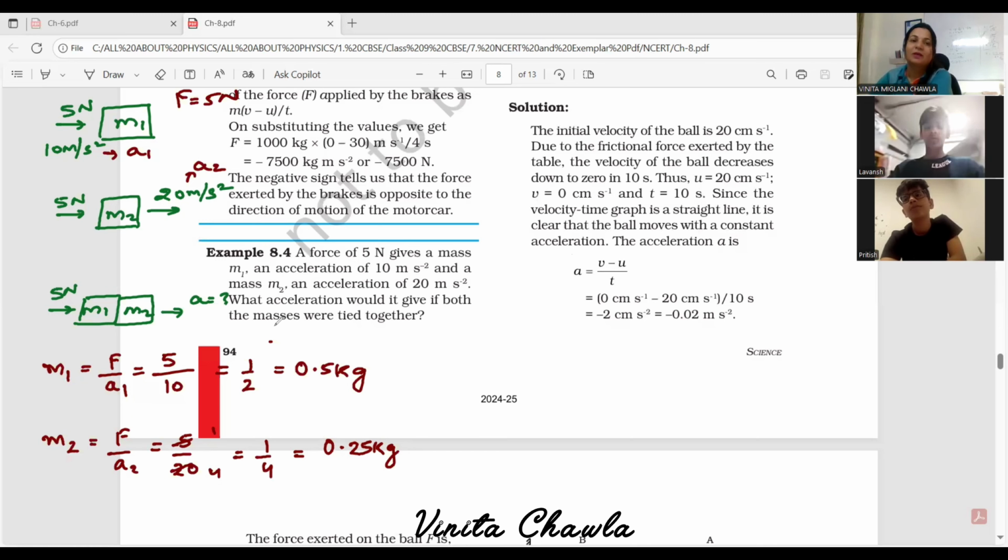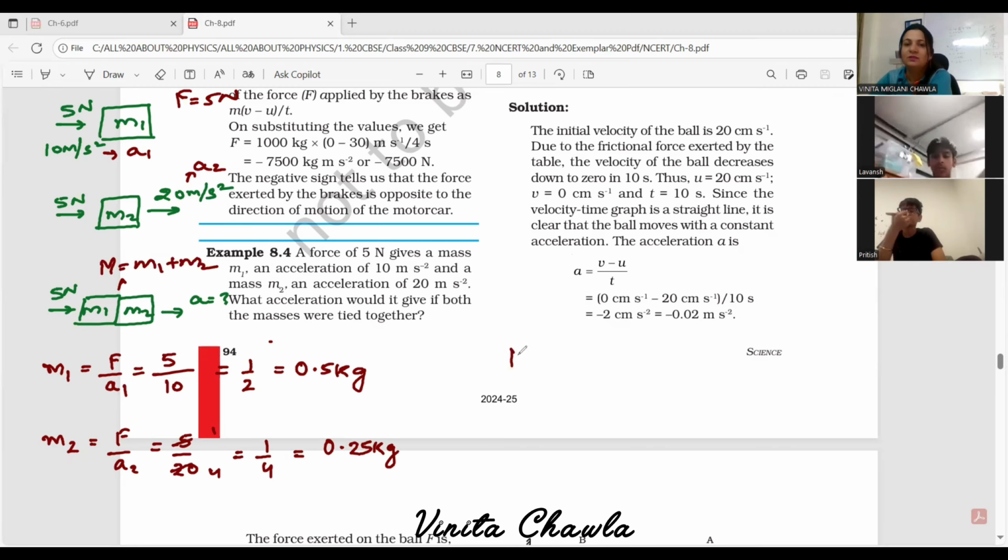Yes, ma'am. Now, because both the masses are tied together, what is the total mass now? In the third case, M1 plus M2 is the mass, no? In place of mass capital M, we can write M1 plus M2. So force in the third case is the given mass into the acceleration. This mass is M1 plus M2.